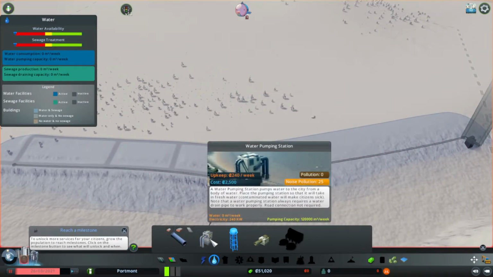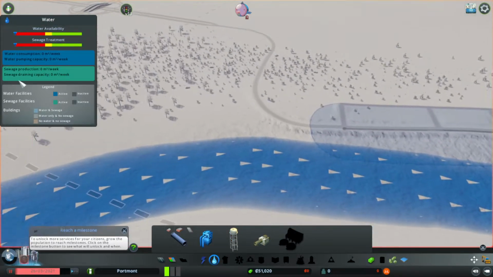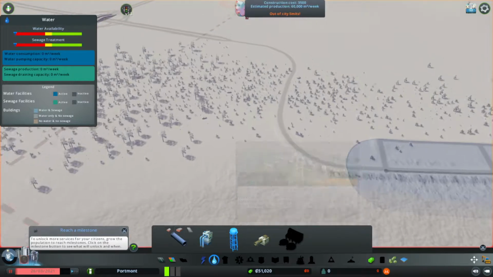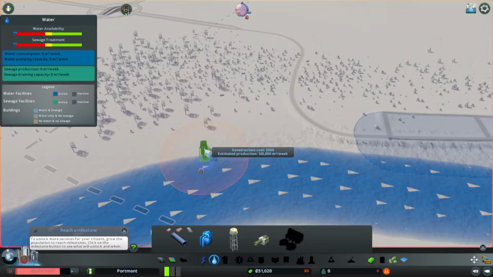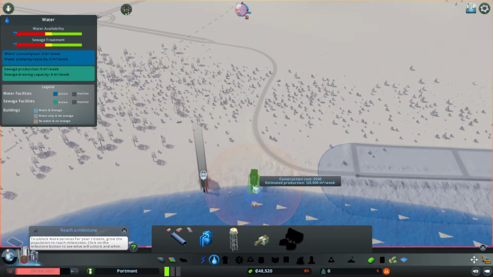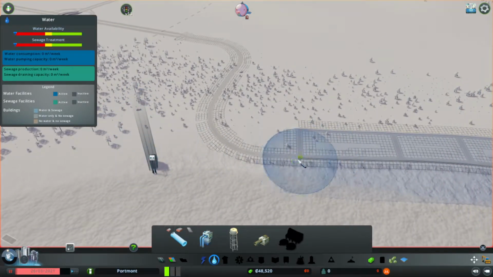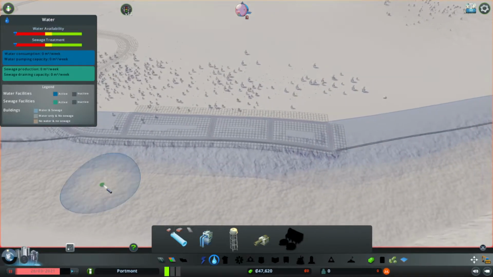Now, there's two different ways we can have water in. We can have a water pumping station, which is bringing the water straight out of the river, or I can have a water tower somewhere in my city. The problem with water tower is that you can see this red circle with the headphones that are around the water tower. That's the range of how much noise there is that people are not entirely comfortable living near. So if you wanted to put this inland, you can. I'm going to start off with a waterside one. I'm going to put it down here somewhere. There's not going to be any houses this side of the river because I'm going to have a forestry industry here, I reckon. I'm going to connect my water up like so,